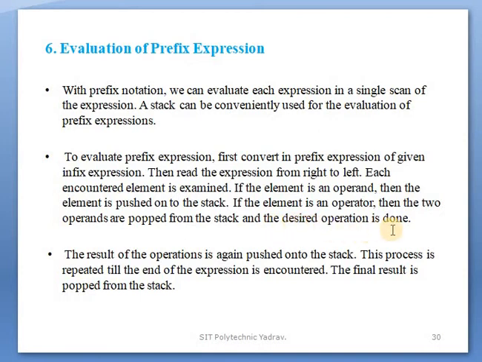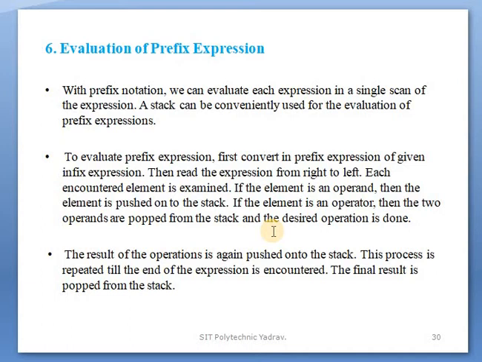Same as in postfix: when an operand is read, it is stored in the stack, and when an operator is entered, two operands are popped from the stack, the operation is performed on those two operands, and the resultant value is stored on the stack.